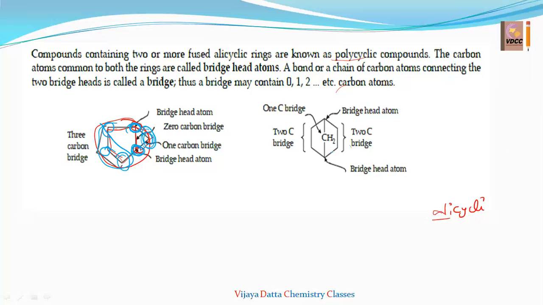One more type is also there. See, these two are the bridgehead atoms. These two carbons are the carbon bridge. This is a two-carbon bridge. And in between the bridgehead atoms, a one-carbon bridge is also present. So this is called a bridge. That is nothing but the number of carbons attaching the bridgehead atoms. That is called a carbon bridge. Understand? So these are the terms. Bridgehead atoms.